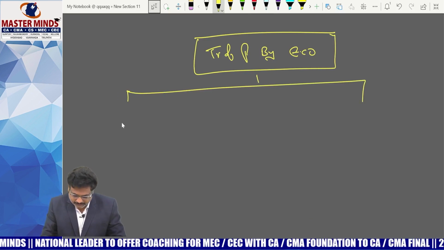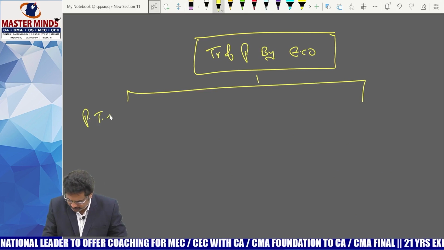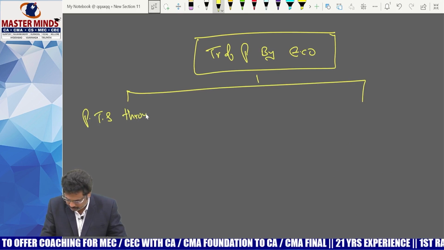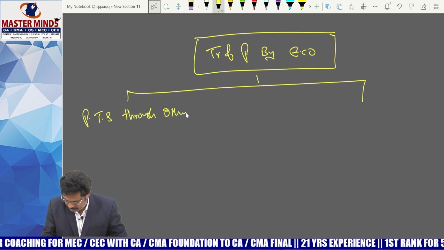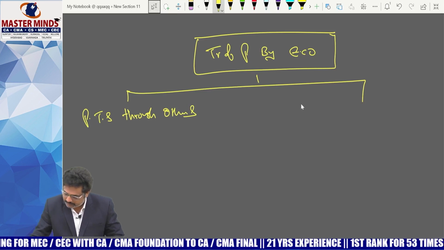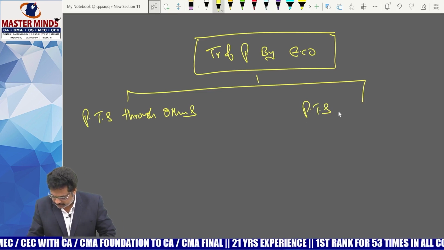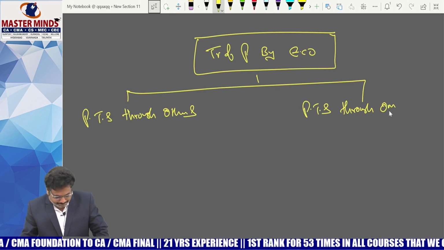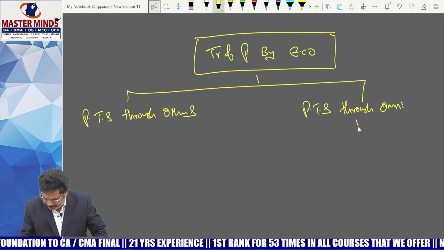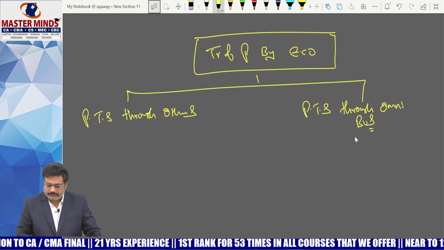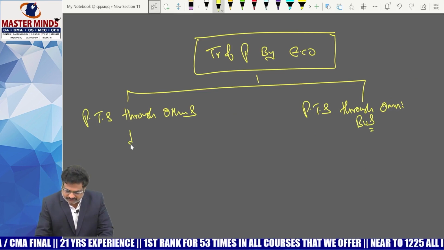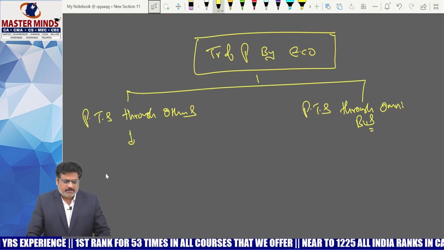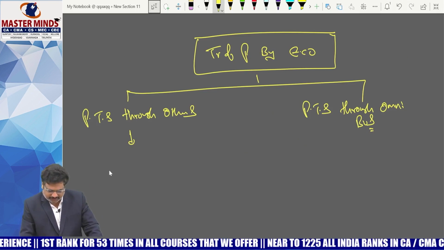One is passenger transport services through radio taxi and others, and the other is passenger transport service through omnibus.